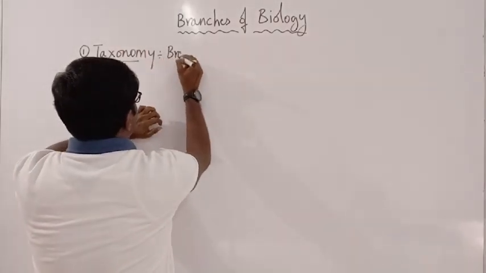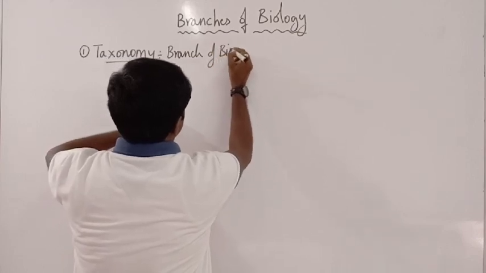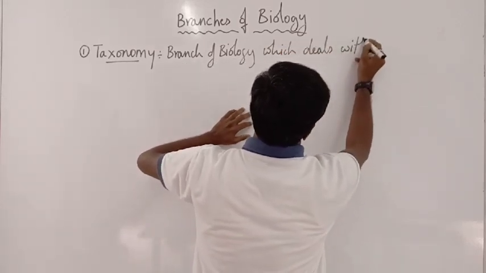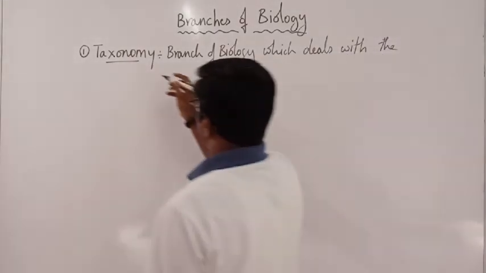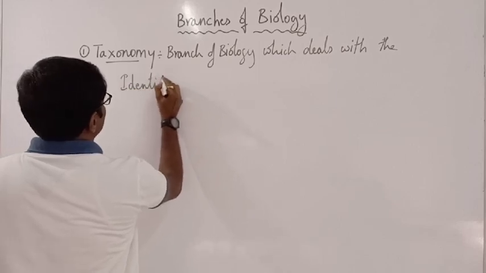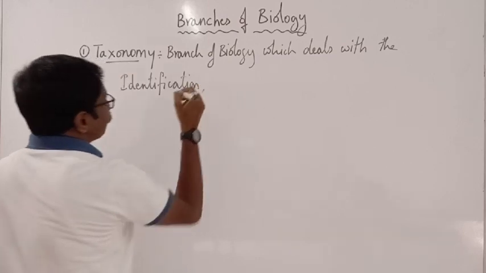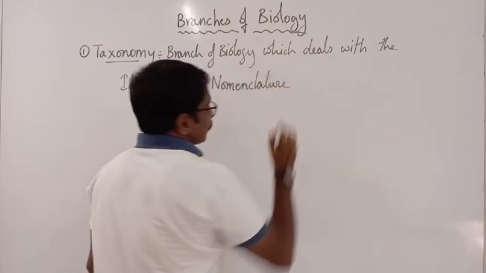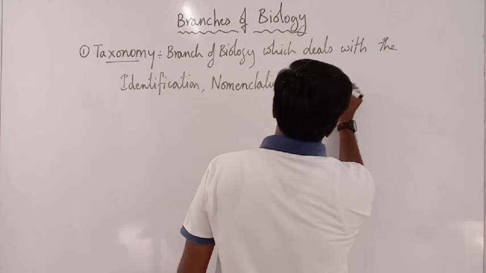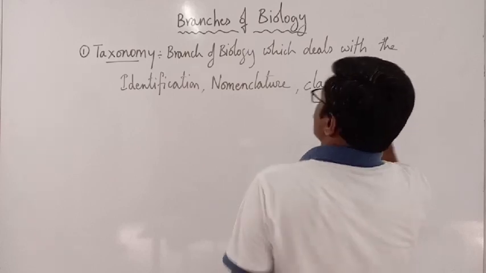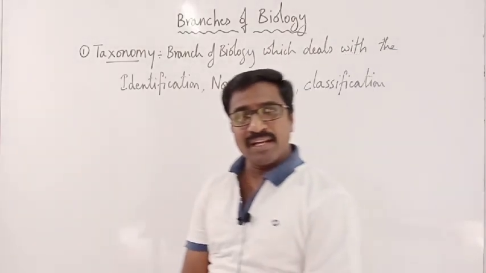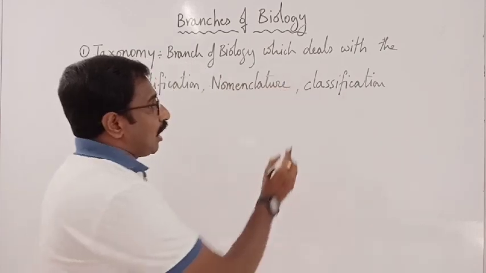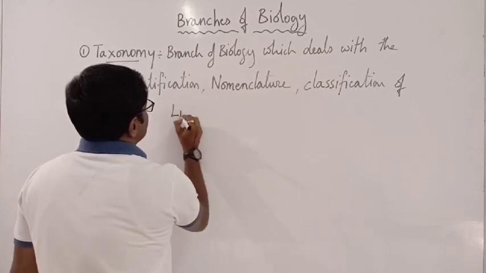It is the branch of biology which deals with the identification, nomenclature and classification of living organisms. First important one is identification, next one is nomenclature, and the next one is classification.